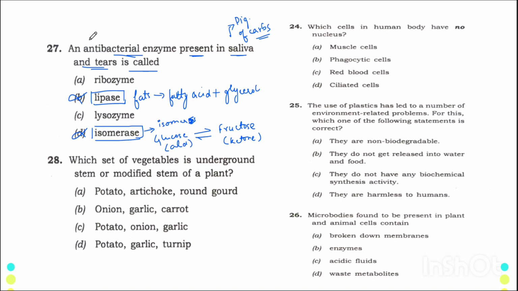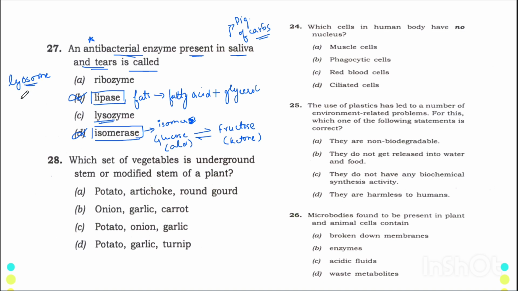Then understand, we want to find an enzyme which is antibacterial. What do you mean by antibacterial? Which enzyme is anti or against bacteria? That means an enzyme which can kill bacteria, right? So you must have heard about lysosome, if not lysozyme. Lysosome was a cell organelle. Everybody knows about it. It was known as the suicide bags of the cell.